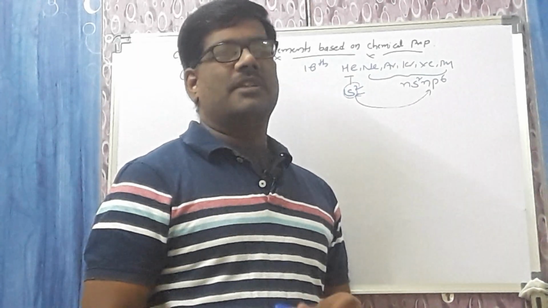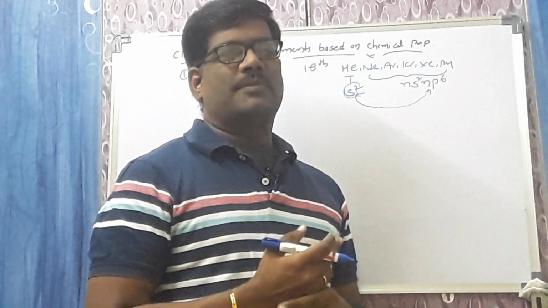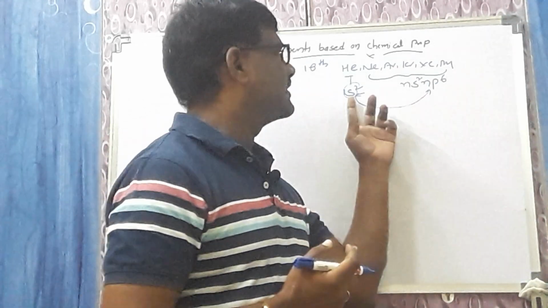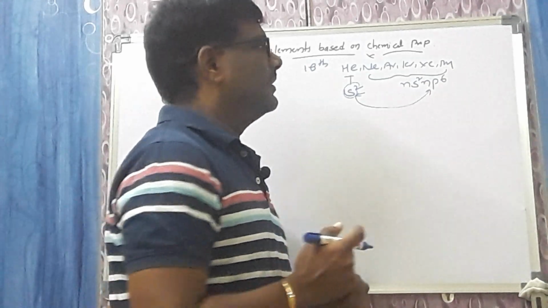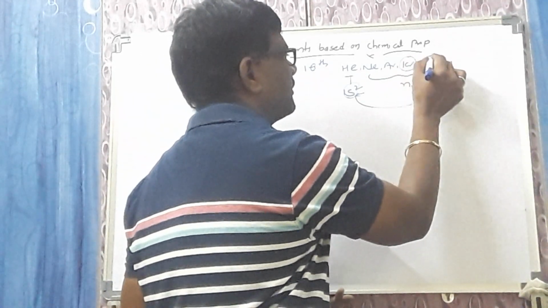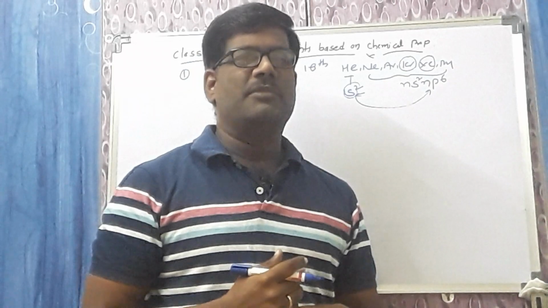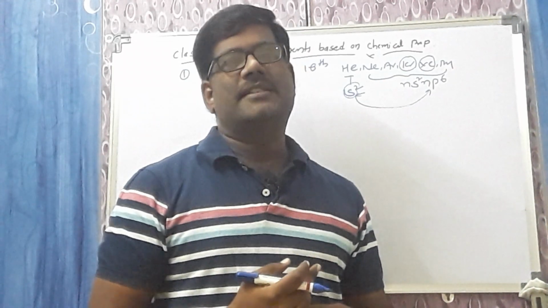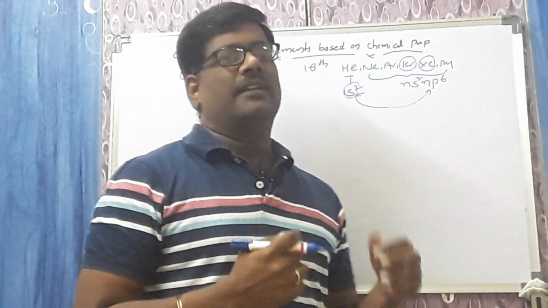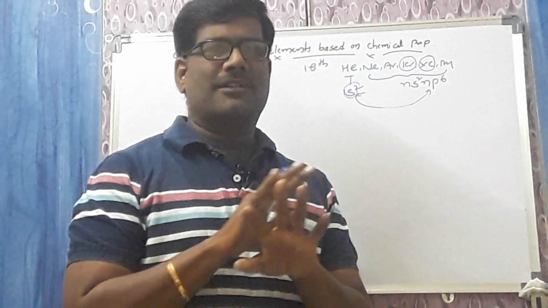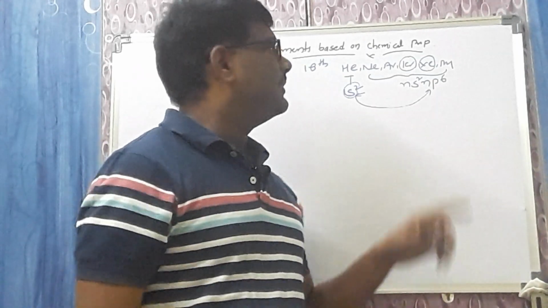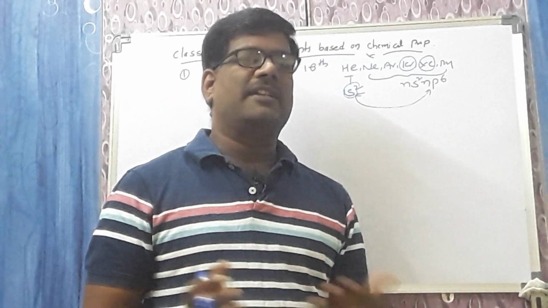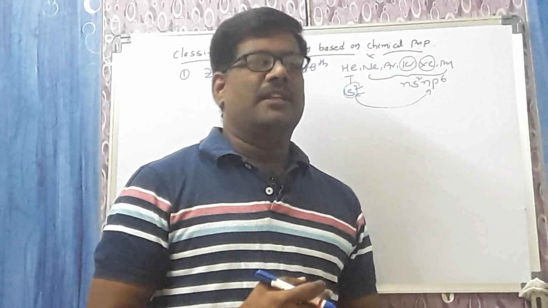Why did this happen? Due to its high stability. It also does not participate in chemical bonding. That's why it is also called an inert element, and it is kept along with the zero group elements. But if you observe krypton and xenon, they show some chemical reactivity. That's why they should not be called inert elements. Nowadays we are calling them the noble gases. They are not inert. Two elements, krypton and xenon, show chemical reactivity. That's why instead of inert gases, nowadays we call them noble gases.